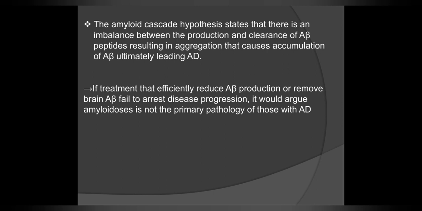disease. The amyloid cascade hypothesis is seen as most applicable in cases of younger onset autosomal dominant Alzheimer's disease. It is not clear whether it is reasonable to etiologically extrapolate to the late onset form. If treatments that efficiently reduce amyloid beta production or remove the brain amyloid beta fail to arrest disease progression, it would argue amyloidosis is not the primary pathology of those with Alzheimer's disease.